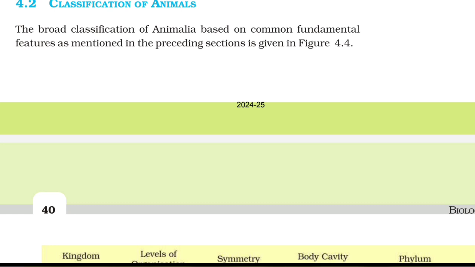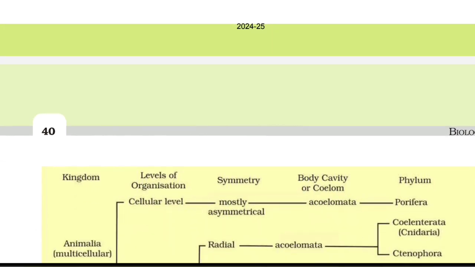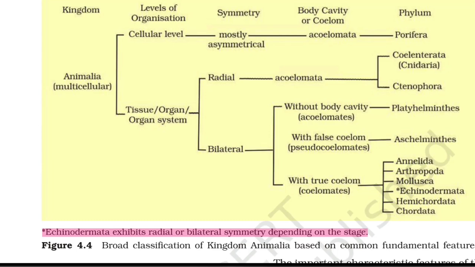Classification of animals. The broad classification of Animalia based on common fundamental features as mentioned in the preceding section is given in figure 4.4. Figure 4.4, broad classification of kingdom Animalia based on common fundamental features. Kingdom: level of organization, symmetry, body cavity or coelom, phylum.